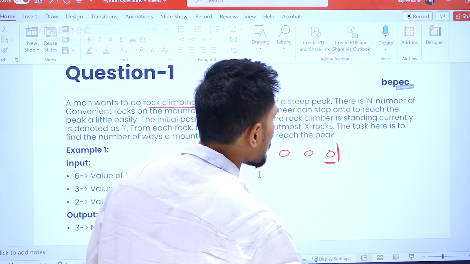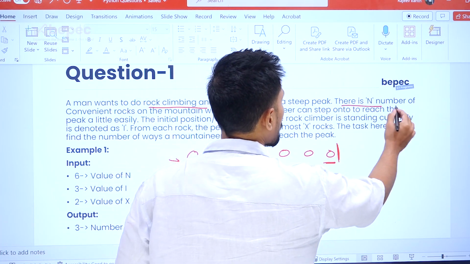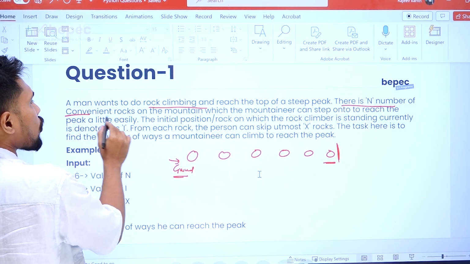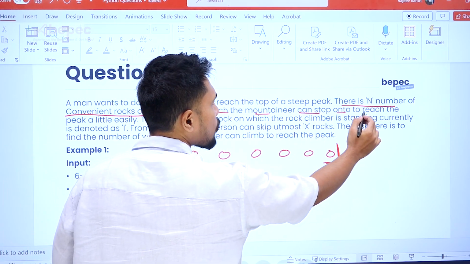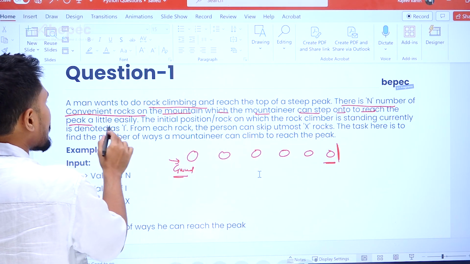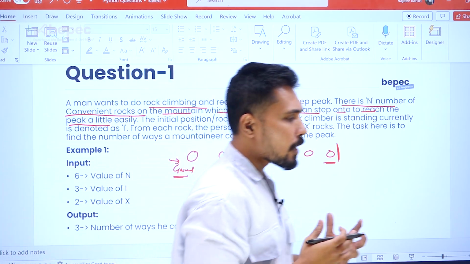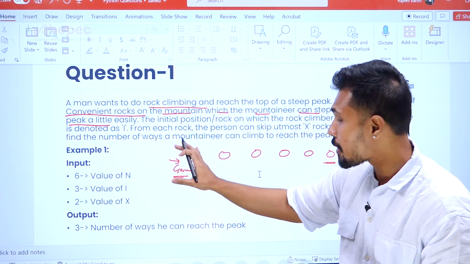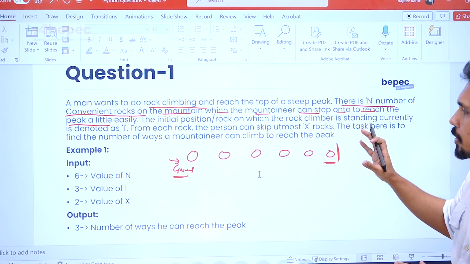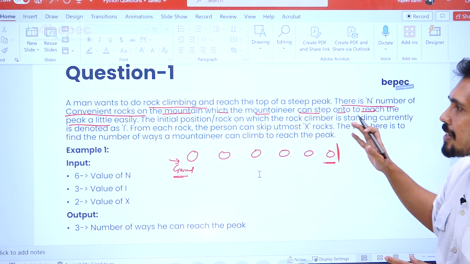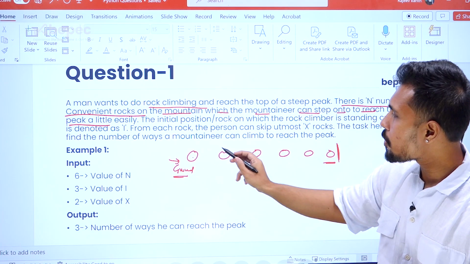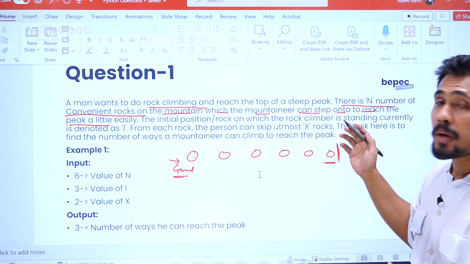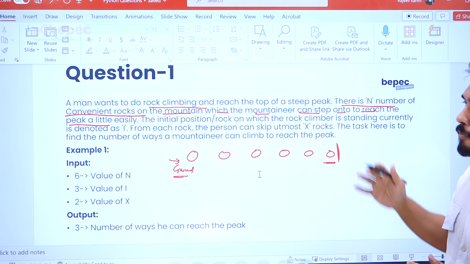And if you look into it, there are a number of convenient rocks on the mountain, which the mountaineer can step on to reach the peak a little more easily. In order to move from the ground to the peak, there are various convenient rocks. What we need to do is jump from one rock to another rock so that we are able to reach the peak of the mountain.